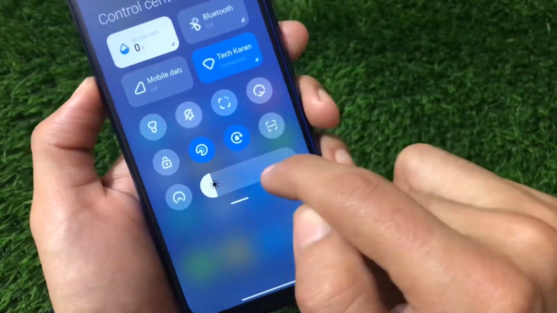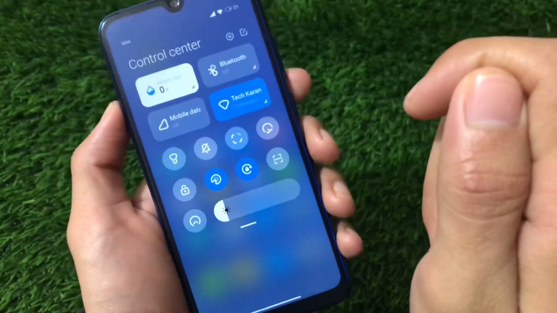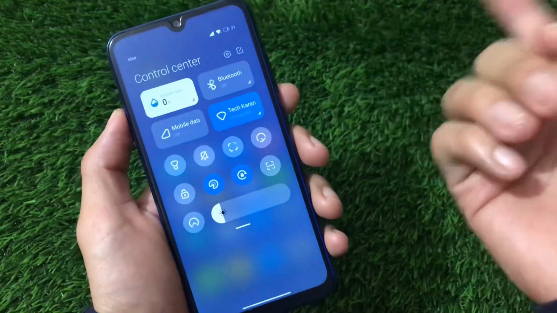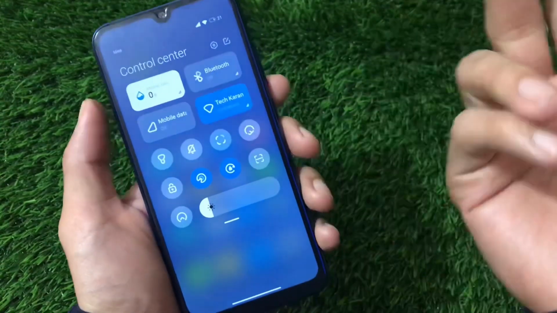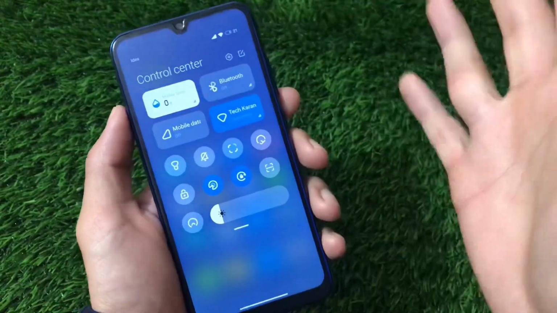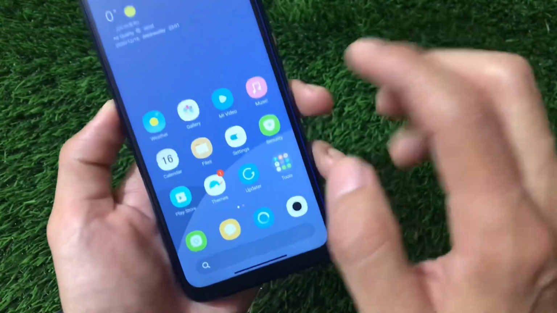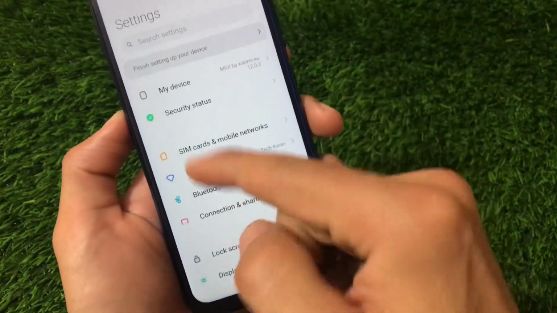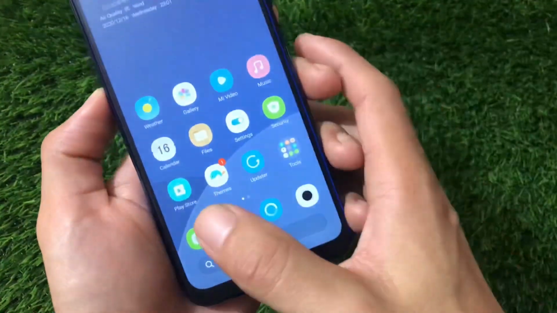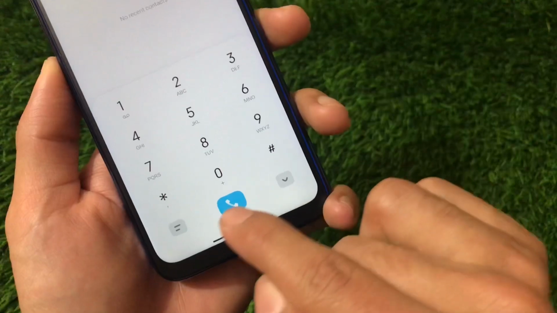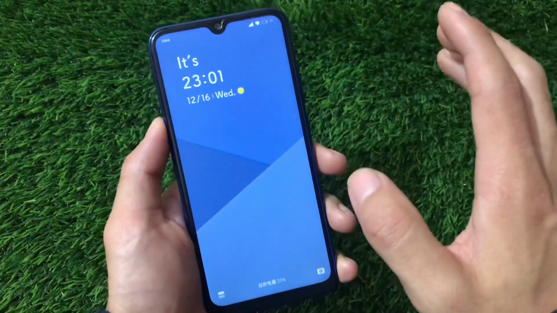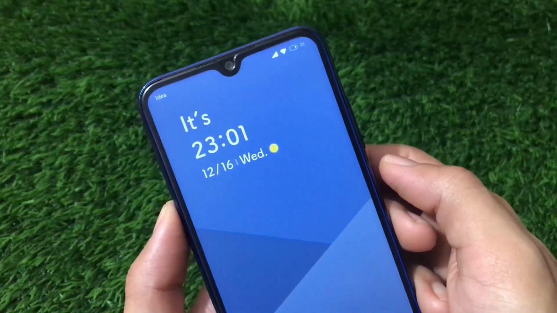You can see a rounded brightness slider, and all those icons are themed a little bit, so I will definitely install all those 3 themes and customize it by using the lock screen wallpaper from the Smile theme, the home screen and customization from the second theme, and the control center theming from the third theme. So I'll definitely install all those 3 themes to make it look beautiful. Other things seem to be the same here. Settings has a little bit of icon theming like these. Whatever you want to choose, all of these themes have the same things, and your dialer pad is almost the same, just 3 icons change here but nothing else. These 3 themes look normal and look really good, and this lock screen clock is quite good too.